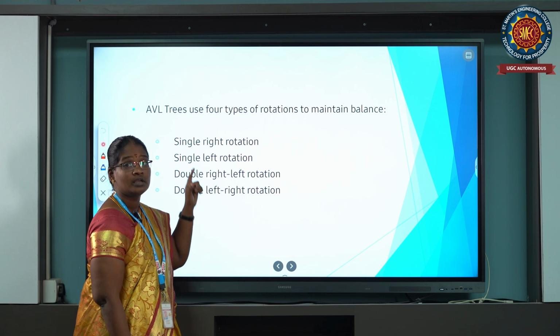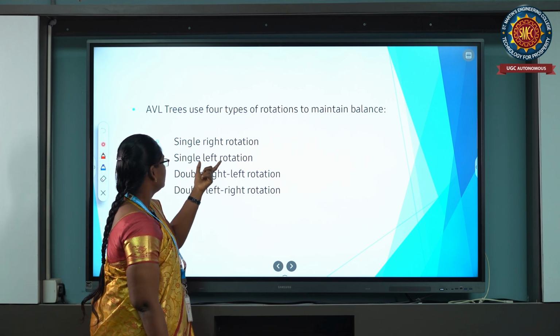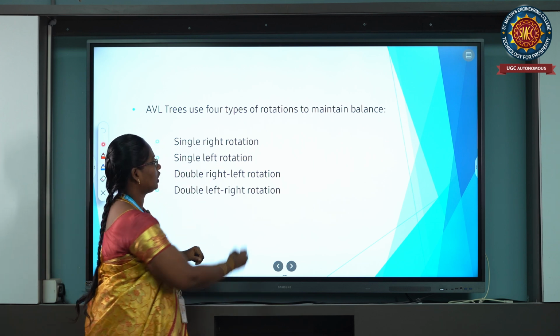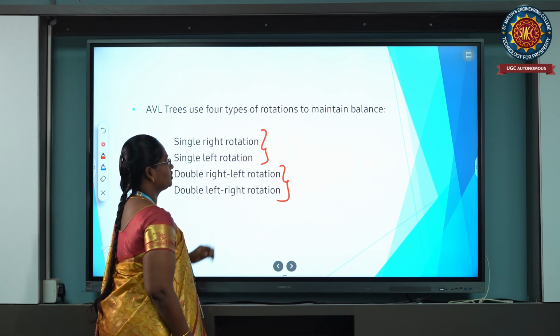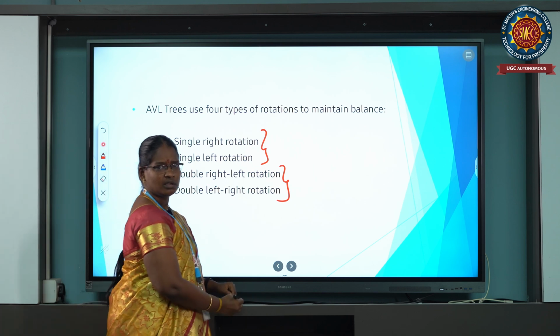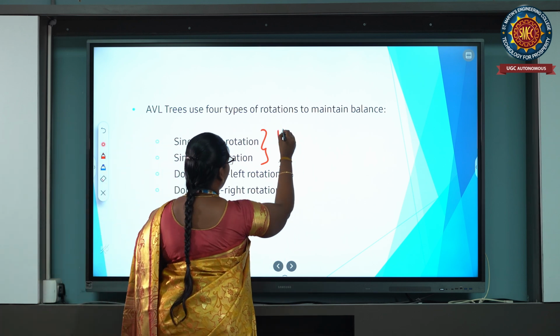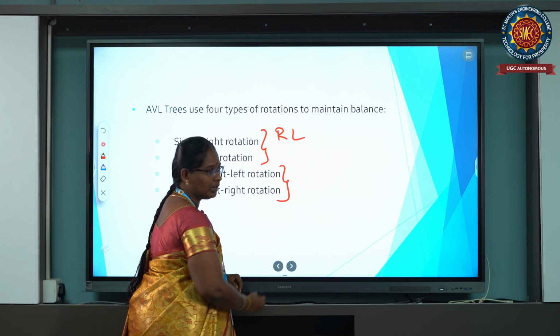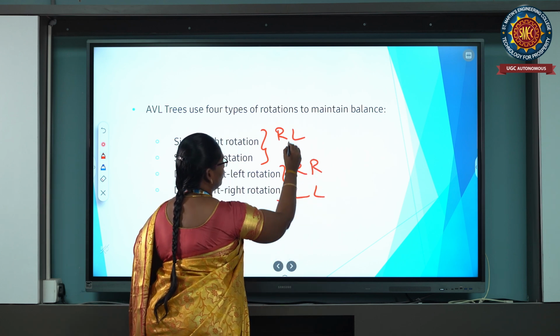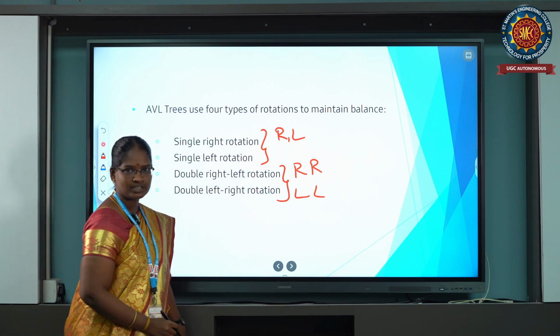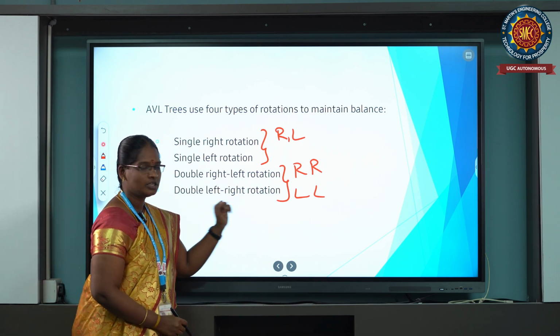What are the rotations? Single rotation and double rotation. Single rotations are right and left rotations. Double rotations are right-left and left-right. These are the four rotations in AVL trees.